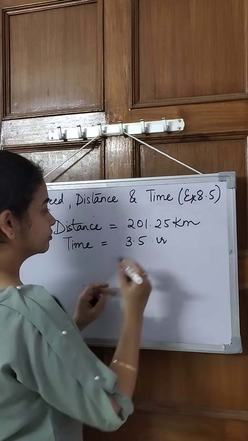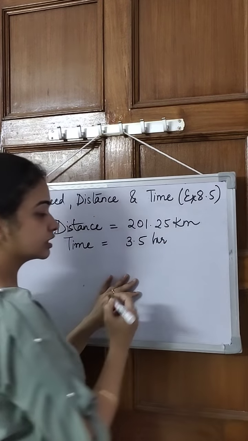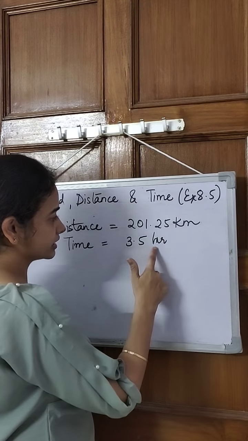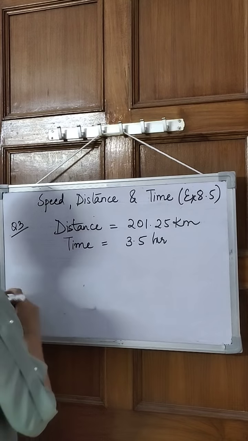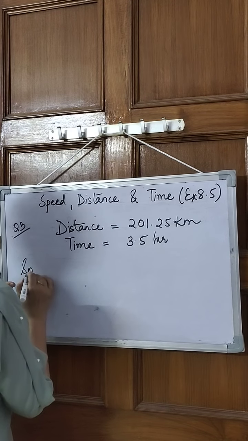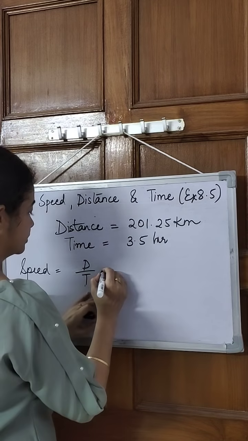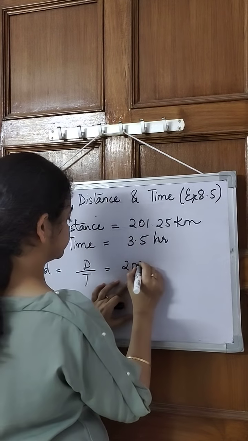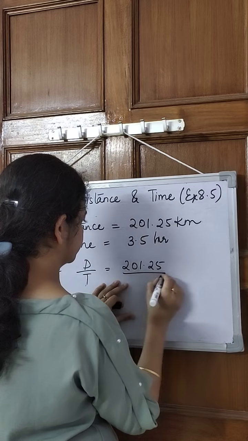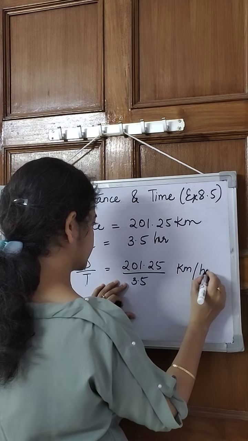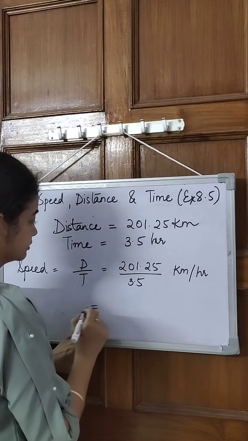So before we find out the speed of the car, let's see the unit again. Is it correct or not? So the distance is in kilometer and the time is in hour. Perfect. My speed will come in kilometer per hour. So speed is equal to distance upon time. So it is 201.25 upon 3.5 kilometer per hour.